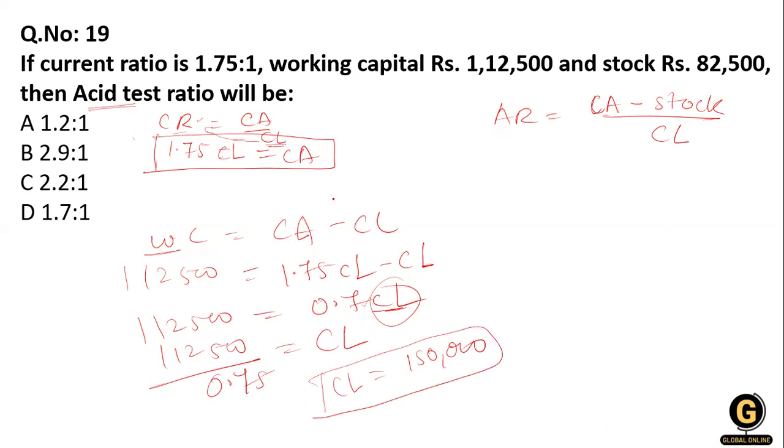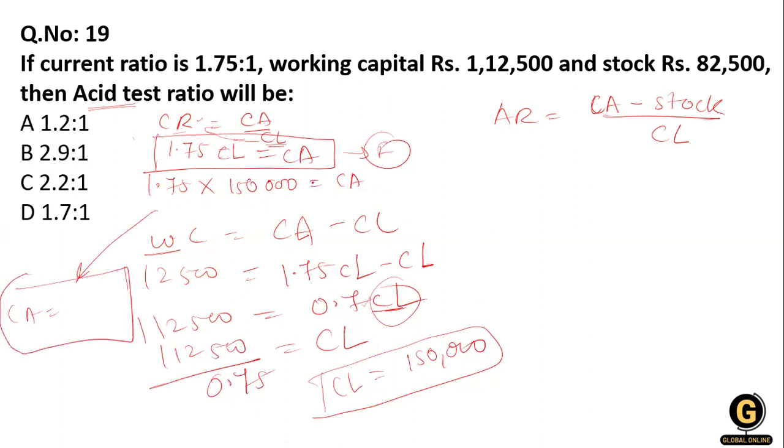So can we calculate the current asset? We put this amount in the first formula. Here it is 1.75 multiplied by 1,50,000, and this is the current asset. What is the current asset amount? When we solve it, we will get current asset 2,62,500. We have current asset, we have current liability.